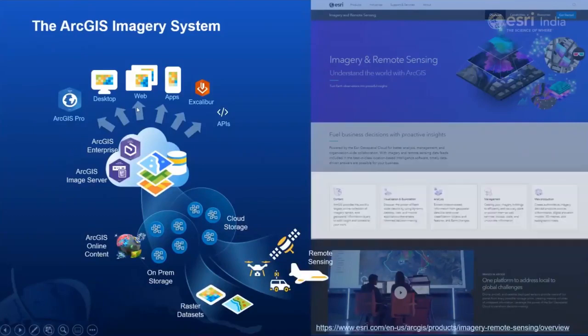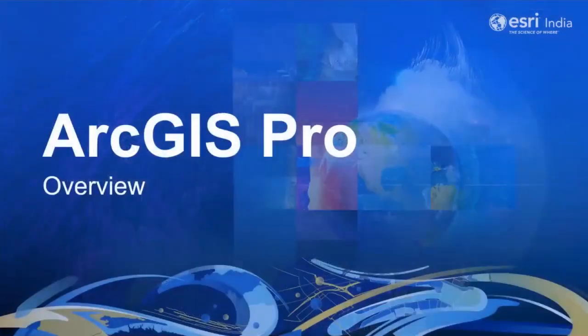And it provides a comprehensive capability to address all imagery related challenges straight from content to the map production. And in this session, we will be focusing on the core capabilities of ArcGIS Pro in managing imageries and rasters. So what is ArcGIS Pro?